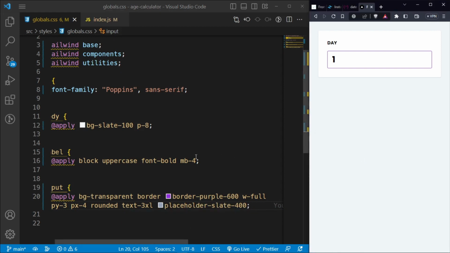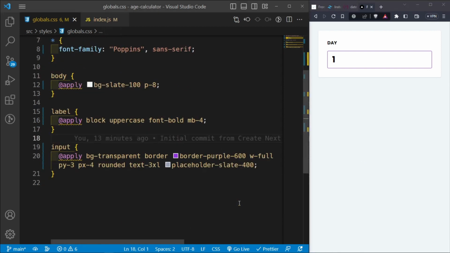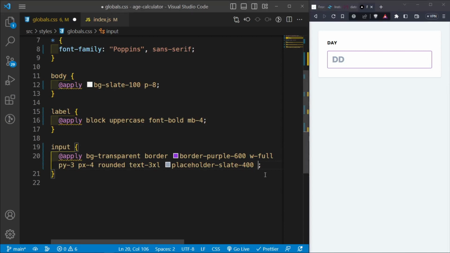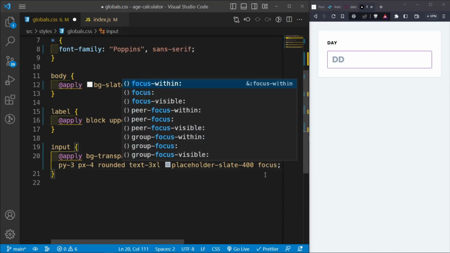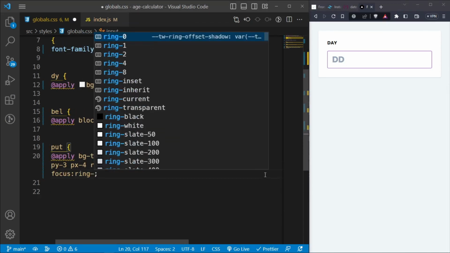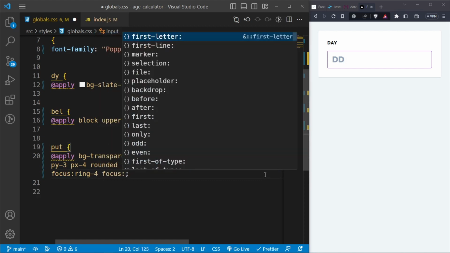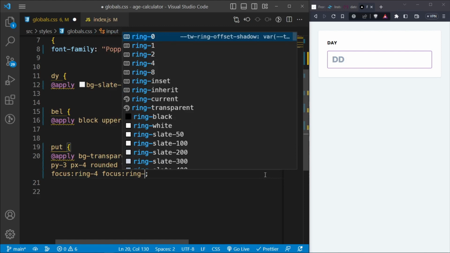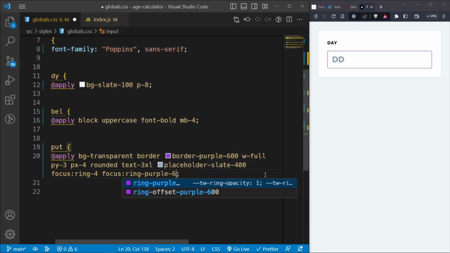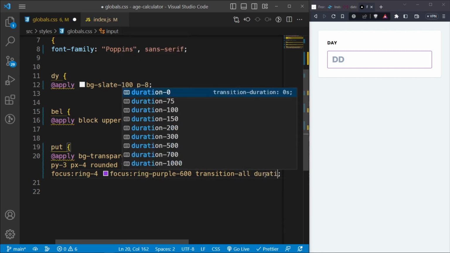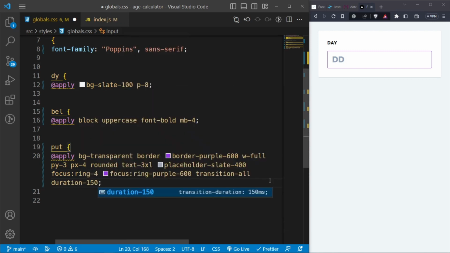Let's see. And then we're going to say this. Let me see. Let's reload this so that you can actually see the placeholder. So this is the placeholder text. And then I want that when I focus on the input, I want it to have an outline. So let's call it ring 4. And then on focus, once again, I want the outline to have a color of purple-600. And then let's have a slight transition. So transition all with a duration of 150 for the outline.